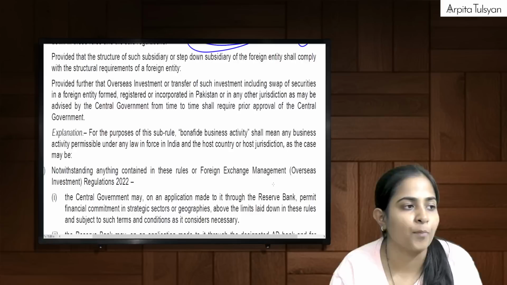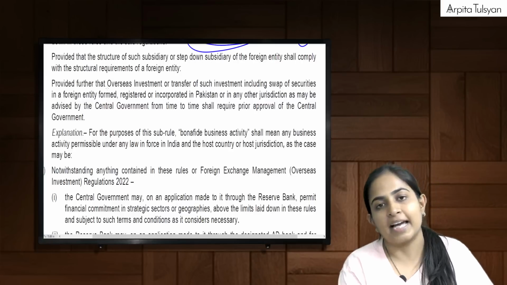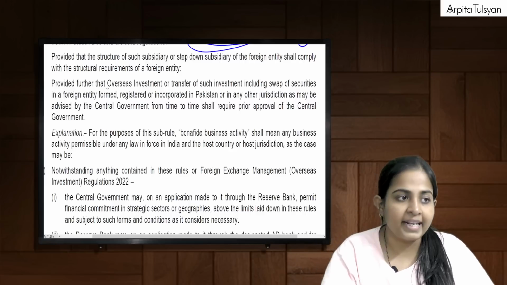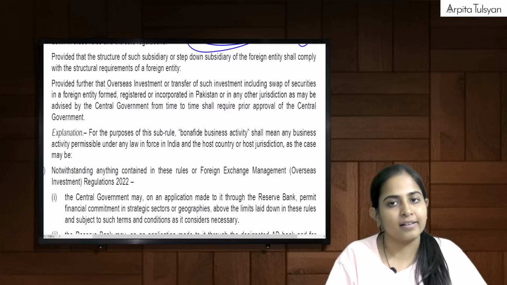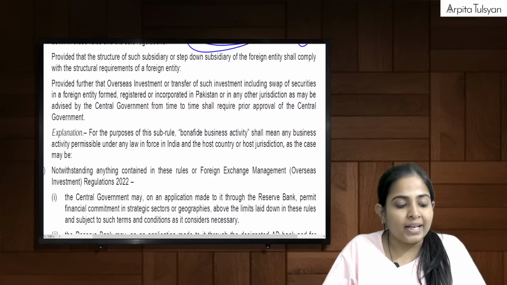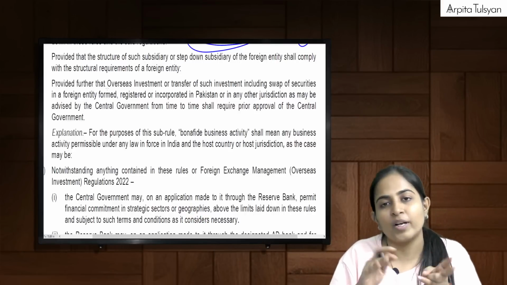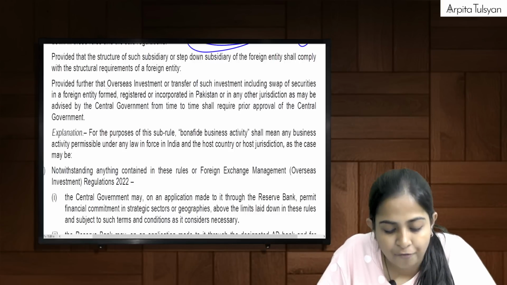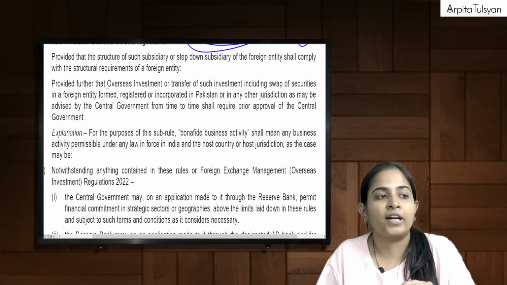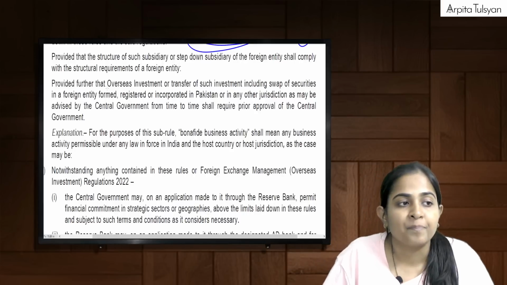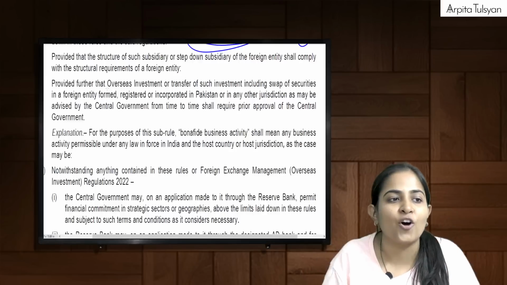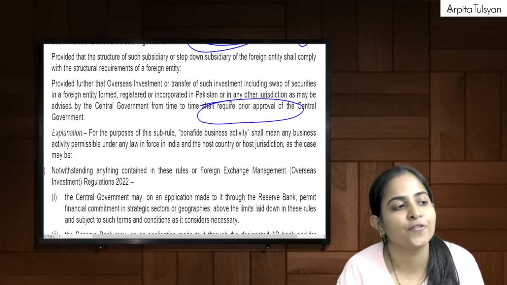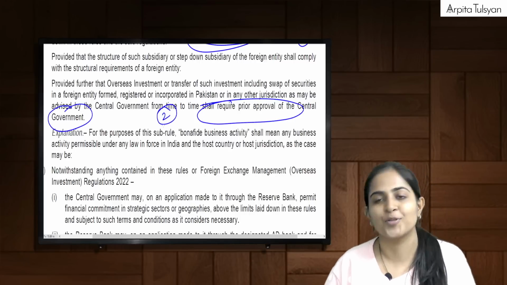This proviso is important. Provided further that overseas investment, meaning putting the money, or transfer of investment, meaning realizing our money, including swap of securities, which is nothing but a derivative contract, in a foreign entity formed, registered or incorporated in Pakistan or any such kind of country, shall require prior approval of the central government. This is the second point which is to be remembered.